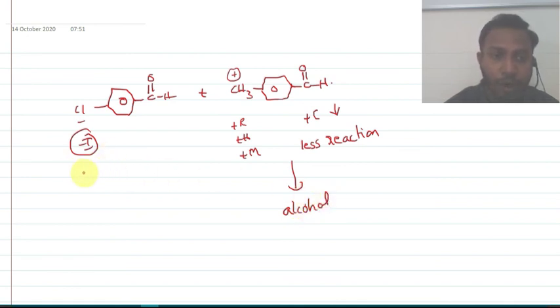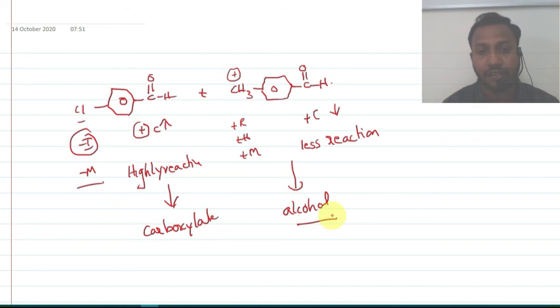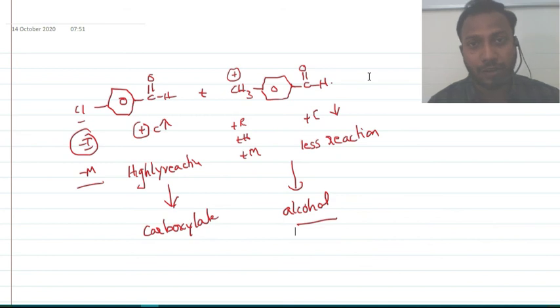The minus I or minus M group increases the positive charge on the carbonyl carbon, so it becomes highly reactive. A highly reactive group will be converted into carboxylate. So try to remember, minus I and minus M groups give carboxylate. Plus R, plus I or plus M groups are converted into alcohols in a Cannizzaro reaction. This is called the cross Cannizzaro reaction. This concept is very, very important. Hope you are clear about this concept. Thank you, guys.